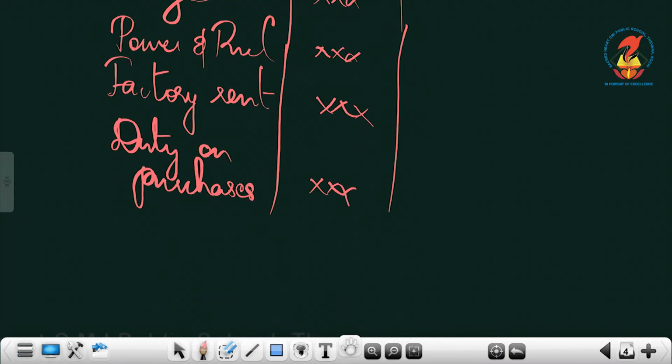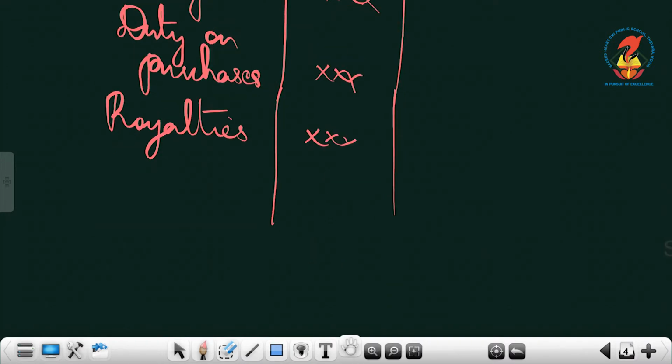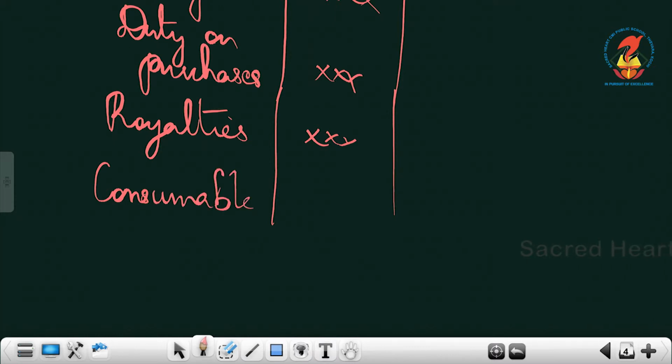all these examples are given on page number 18.13, so you can just go through that. Then we have royalties, and you can write consumable stores also here. Okay, so these are the direct expenses.